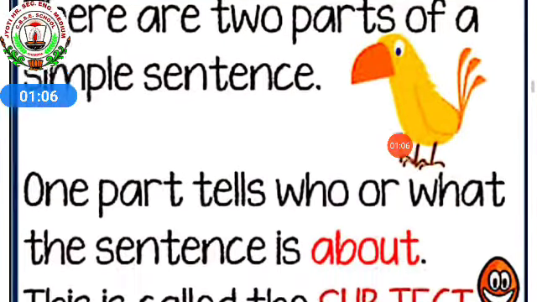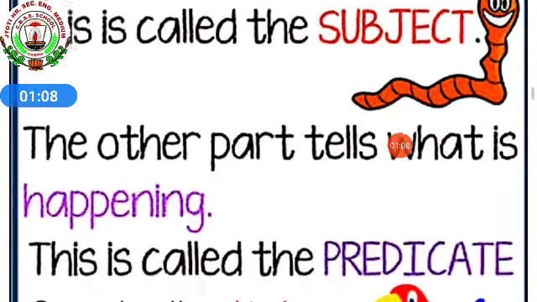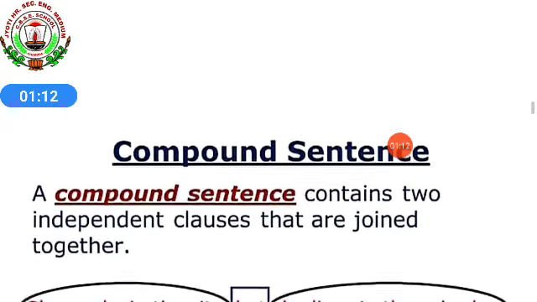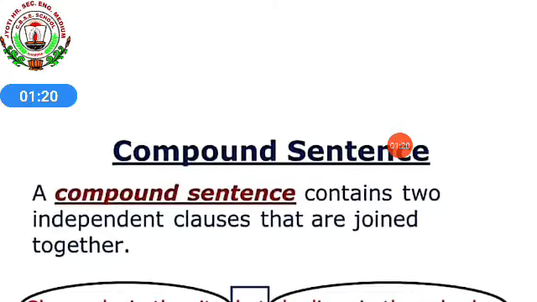Then we discussed compound sentences. What are compound sentences? A compound sentence contains two independent clauses that are joined together. An independent clause is not dependent on any other part of the sentence.